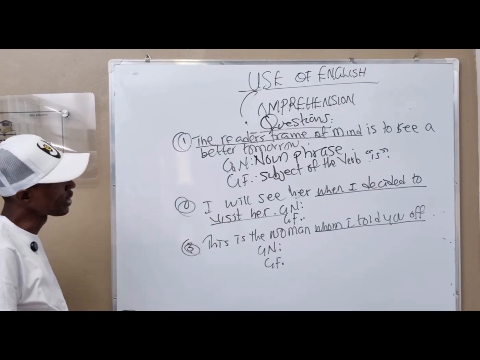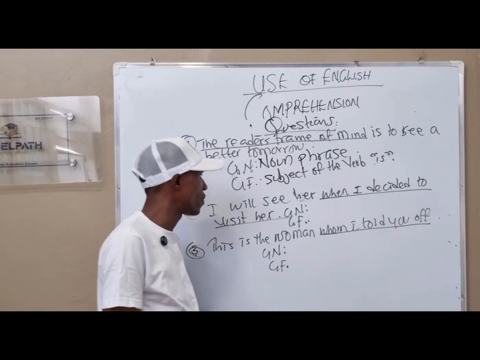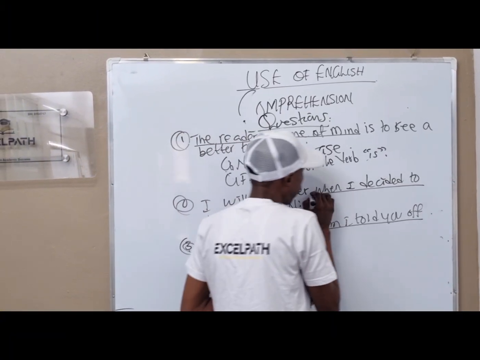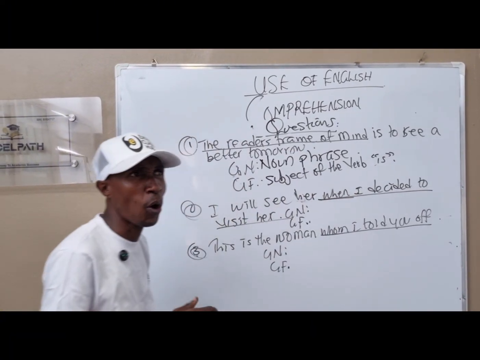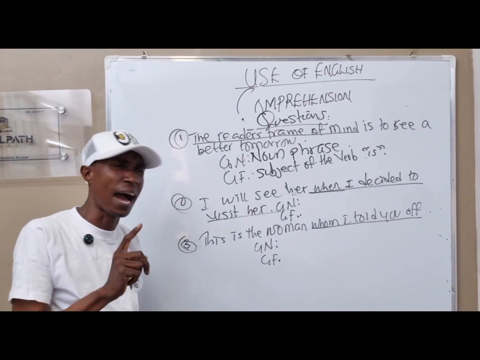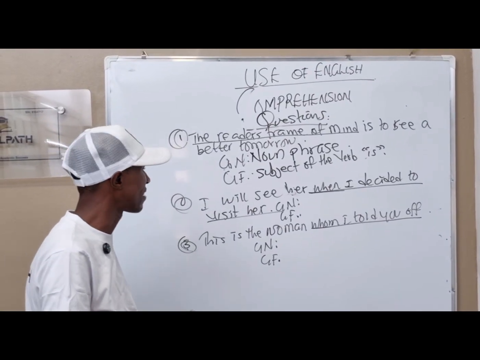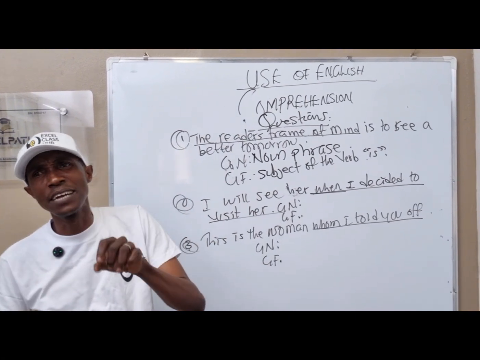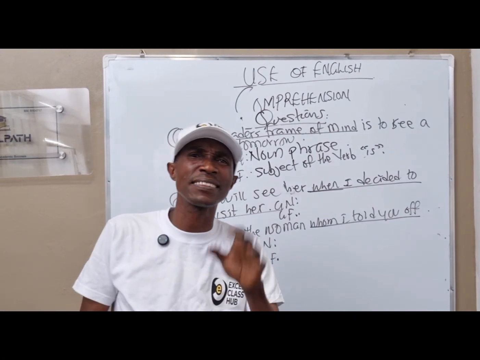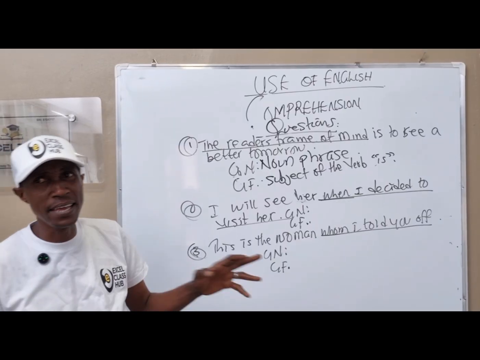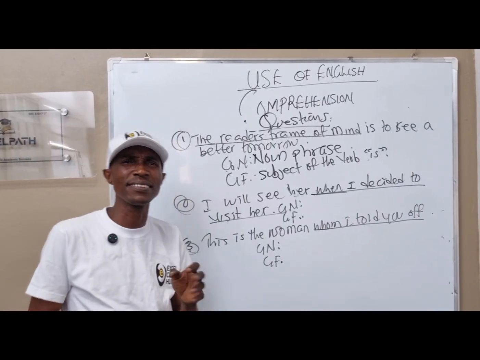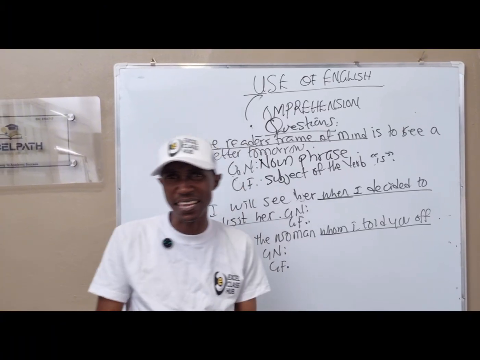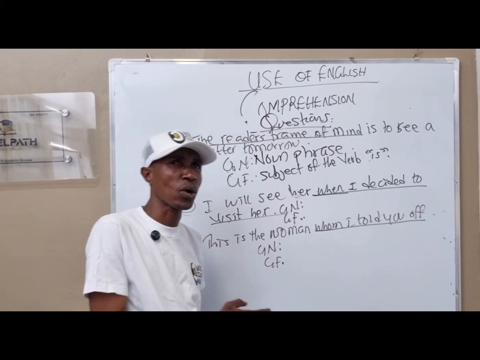Now, they decided to underline "when I decided to visit". Look at the word being underlined. They underline "when". That "when" being underlined there is a pointer. And what pointer is that? It is a pointer to adverbial. And under adverbial, we said we have types. And that adverbial here is an adverb of time. But we need to know, is it a clause? Is it a phrase? How do you know if it's a clause?